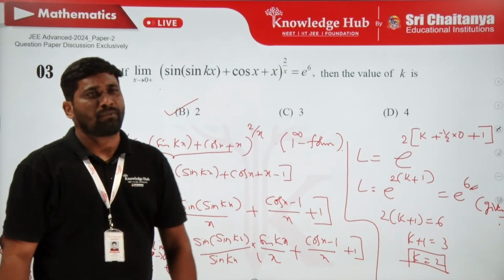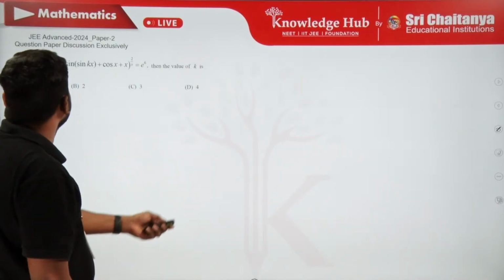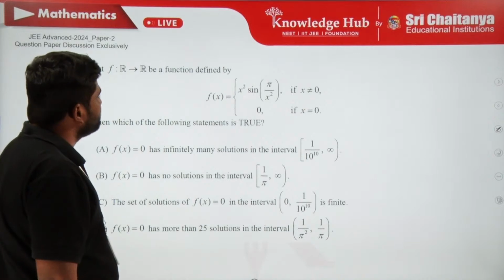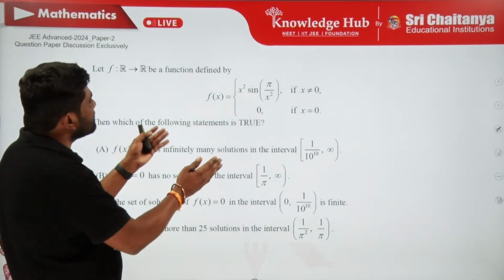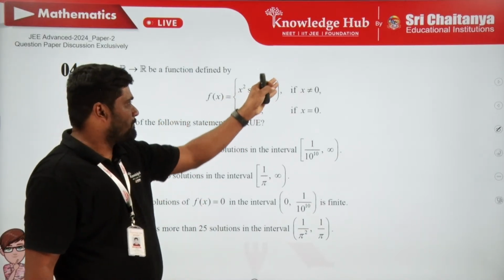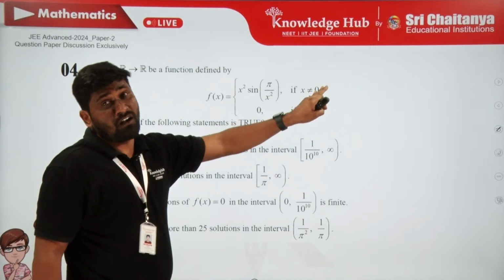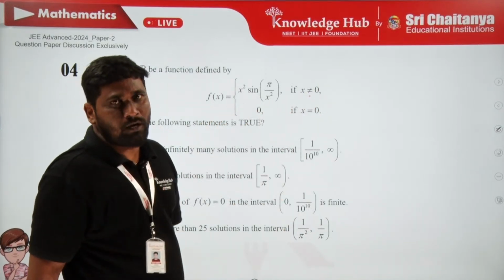Is it okay? Now let me go to the next problem. This is just the function which is given. This function is defined as x square into sin of pi by x square for all non-zero real numbers, but for 0, f of x takes the value 0.